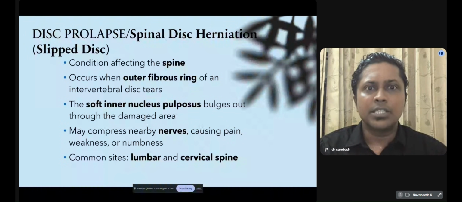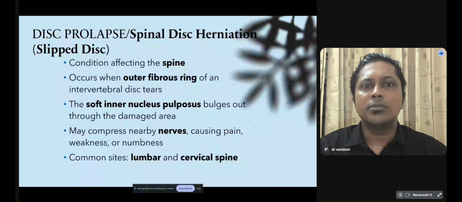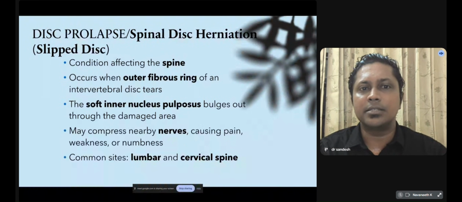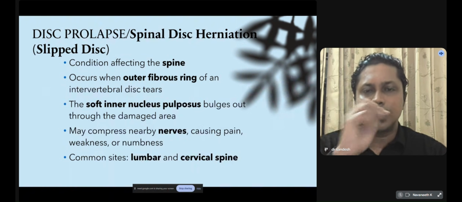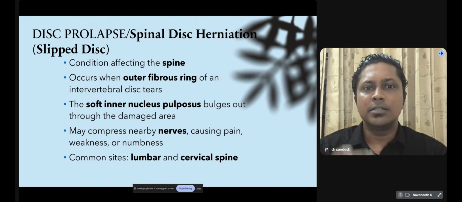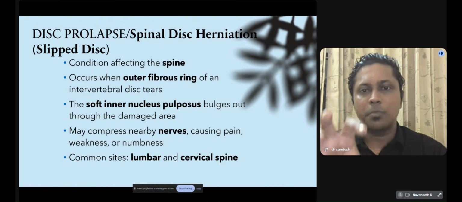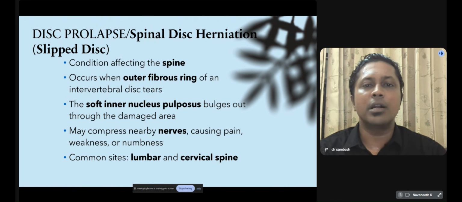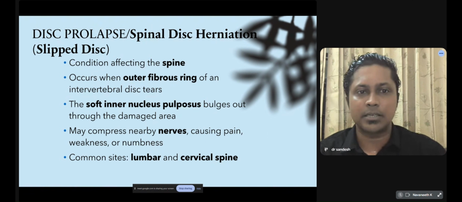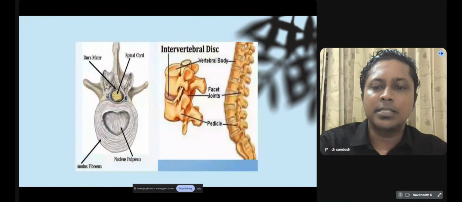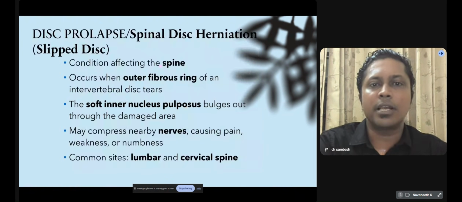It is a condition affecting the spine that occurs when the outer fibrous ring of an intervertebral disc tears. What happens when there is a tear in the outer annulus? The soft jelly-like nucleus pulposus bulges out and presses upon the nerves or the spinal cord, producing sciatica, weakness, numbness, and difficulty in walking or standing. The common sites are the lumbar and cervical spine.